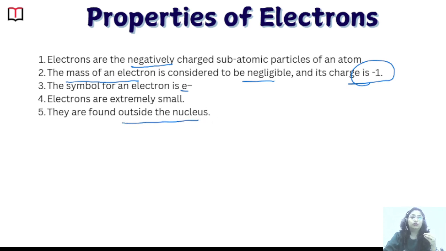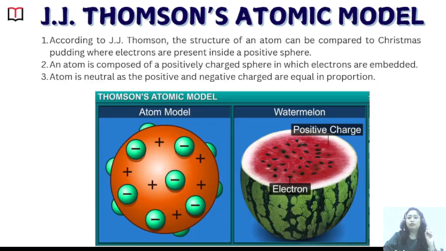So this was according to J.J. Thomson. So according to this, he proposed a model of the atom. Okay, he proposed how the model of an atom would look. So he proposed the very famous, very important, students, Christmas pudding, or you can say plum pudding, or you can say the watermelon model, whatever. Everything is correct. You can use any one of the names. Okay, plum pudding, Christmas pudding, or watermelon model.